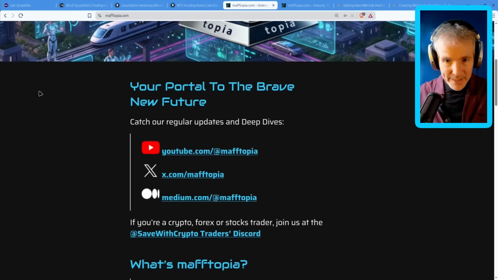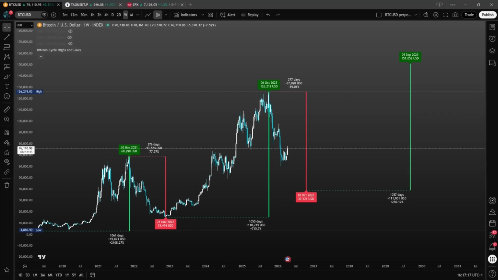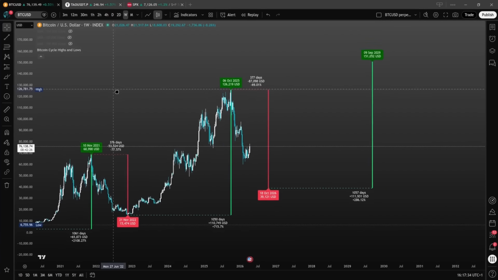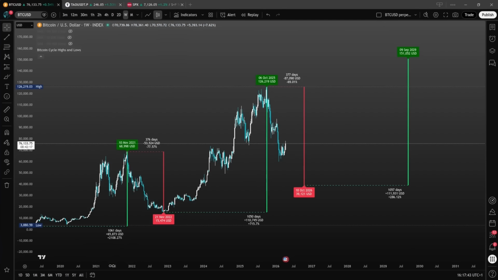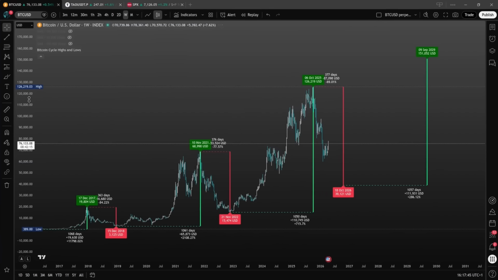So if I can find it, let's bring up TradingView. And this is the indicator. This is the Bitcoin weekly chart, so each of these candles on here represents 1 week. If I scrunch this a little bit, I'll just go back in time. Actually, if I do this, there.